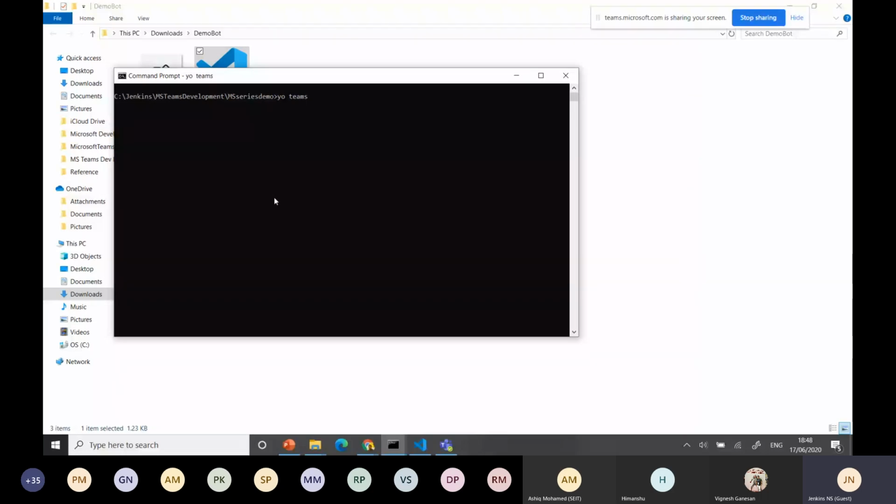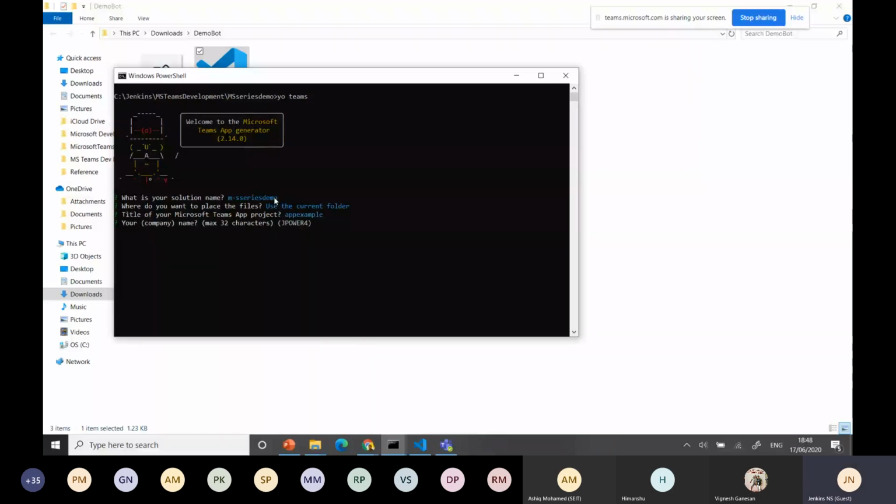It will ask the same things we do for the SharePoint framework. Same concept, you can develop the application. It will come like this. You can give the solution name and use the current folder, same concept, right? Then the title of the application project you want, something like App Example. Then you can provide your company name, and you can select the latest version, 1.6. The previous successful one is 1.5, and there are still some previews also.